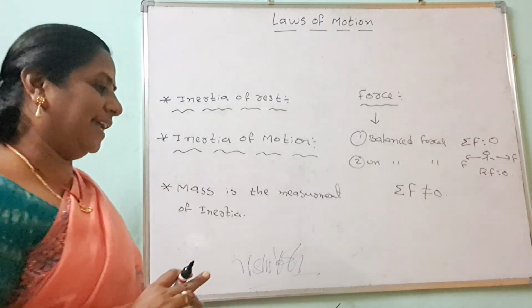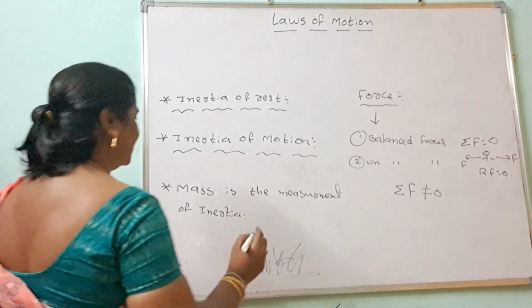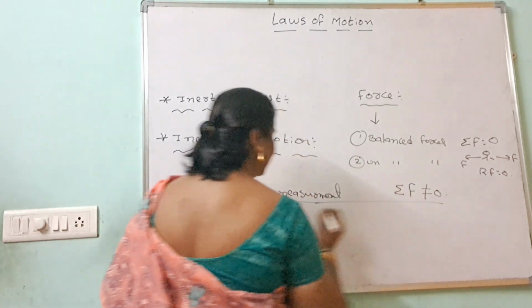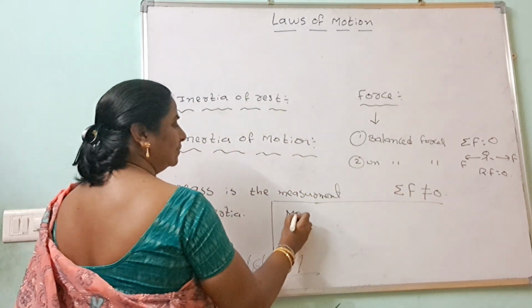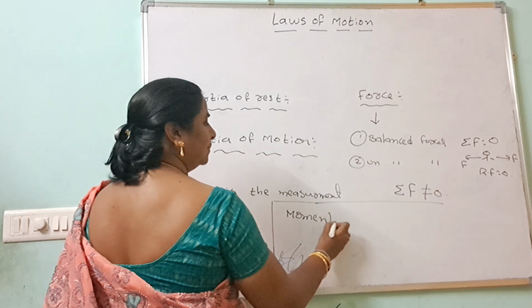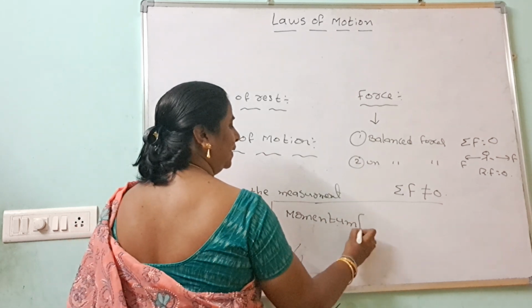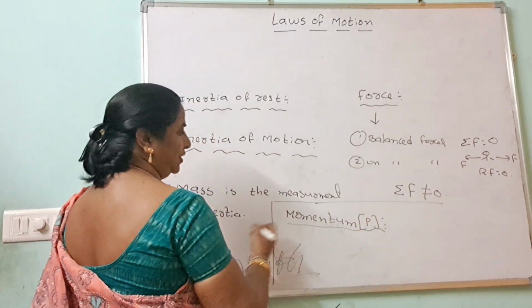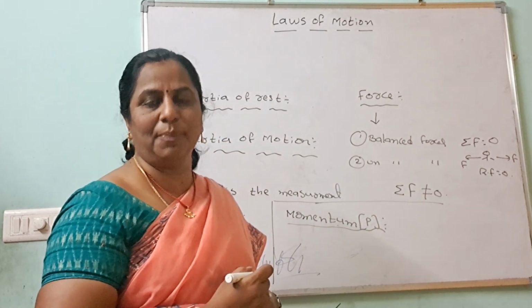Then at the same time we are going to discuss momentum. What is momentum? Quantity of motion. Momentum is represented by P. Quantity of motion is called momentum.